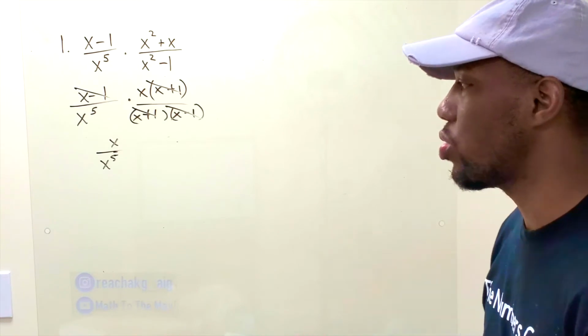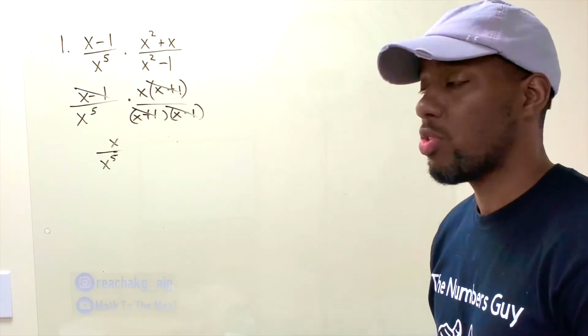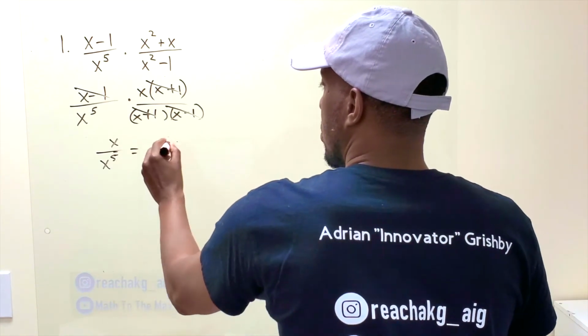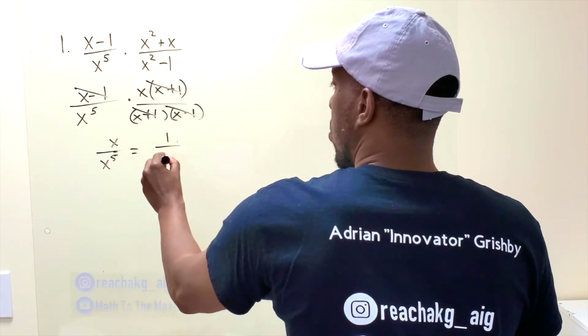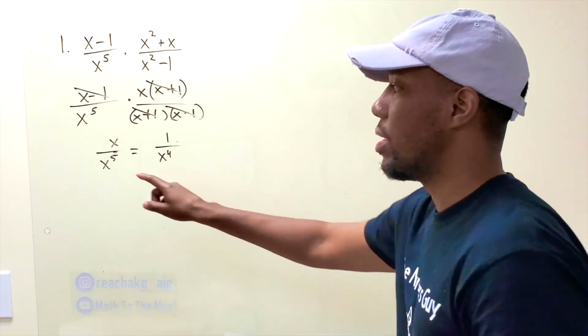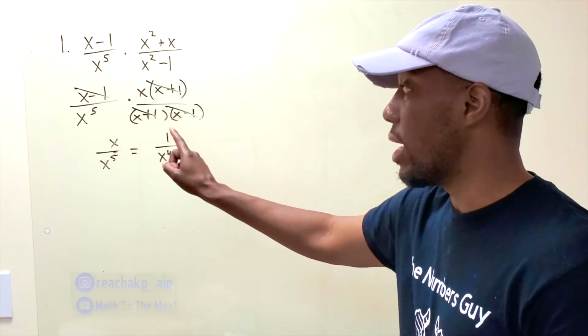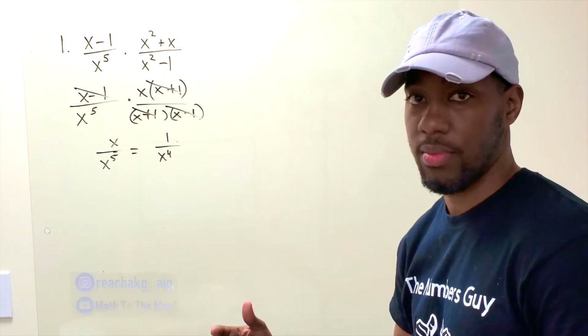Now, this is just the quotient property for exponents. When you're dividing, you subtract. So the final answer is 1 over X to the 4th, because the X goes into X one time and you're left with 4 of them. Final answer.